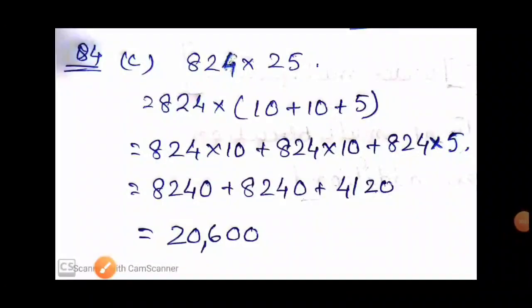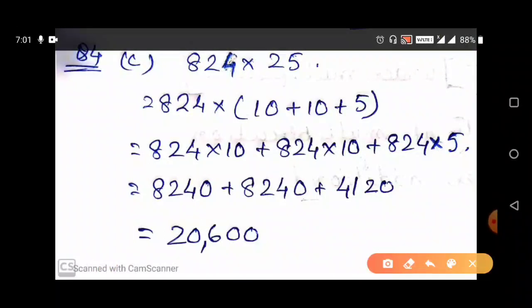This is the solution of question number 4C of exercise 2.3. Here it is given 824 into 25. Here we have to find this product using distributive property. So here we have to use distributivity of multiplication over addition. So here we have broken this 25 as 10 plus 10 plus 5.